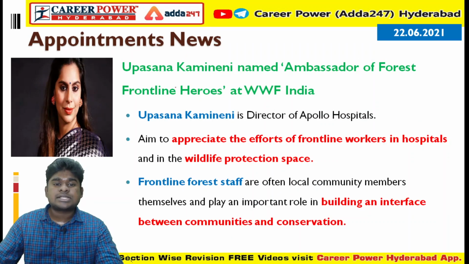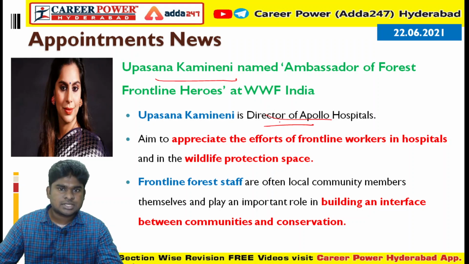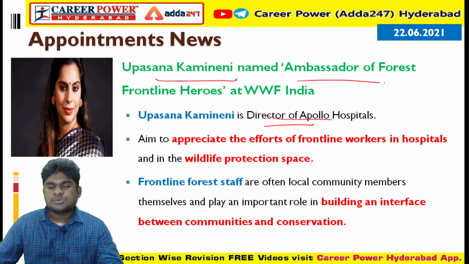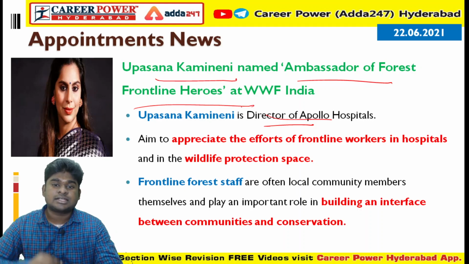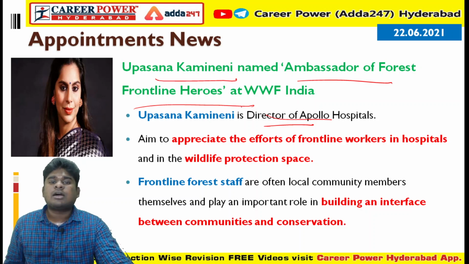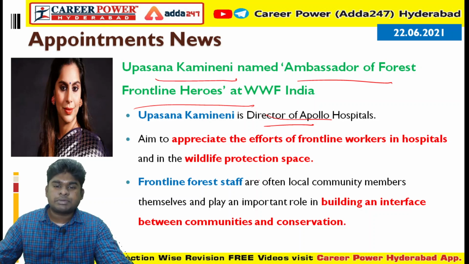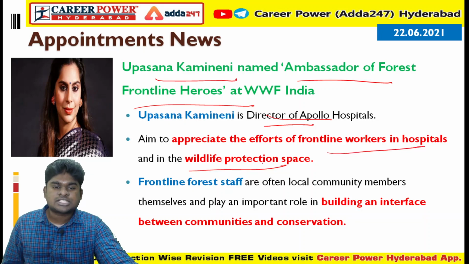So next is Upasana Kamineni. Upasana Kamineni, the director of Apollo Hospitals, has been named the ambassador of Forest Frontline Heroes at the World Wildlife Fund India. The main aim of this ambassador role is to appreciate the efforts of frontline workers in hospitals as well as in the wildlife protection space.